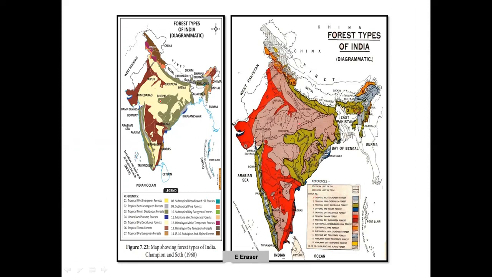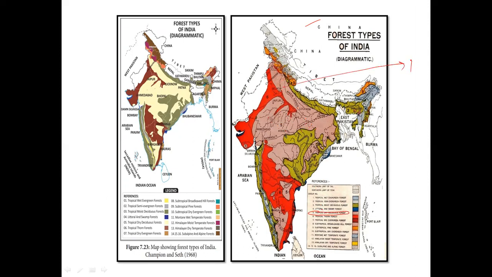Okay, so in this one, if you observe the right side picture, whatever this color, you can say the brown color, that is actually the tropical dry deciduous forest. Okay, so if you observe this one, the area of the tropical deciduous forest is actually very high.